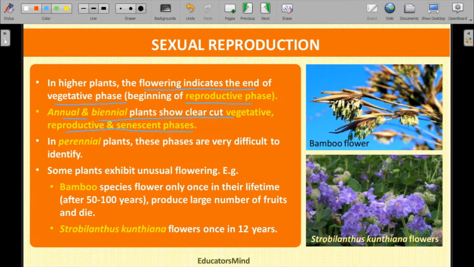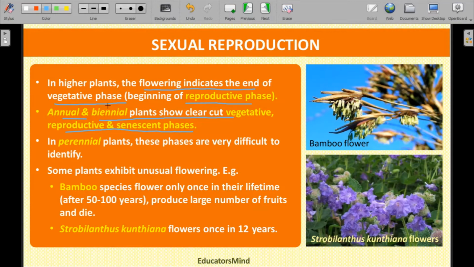In the same 1 year, the growth is seen, the development is also seen, and the production of a flower. The flower is always produced through the reproductive part. Flower is the reproductive part. All these things are seen in 1 year. Such a type of plant is called an annual plant.